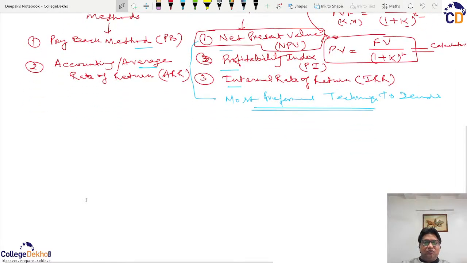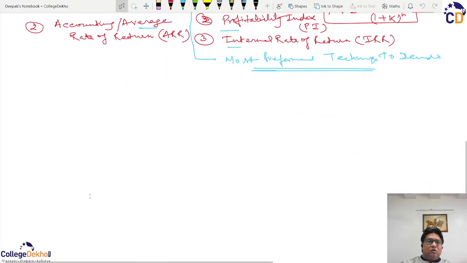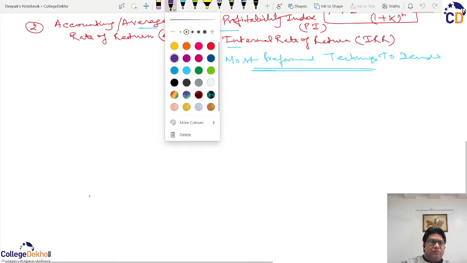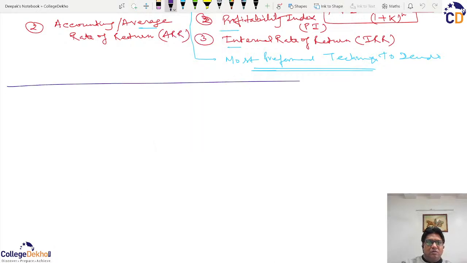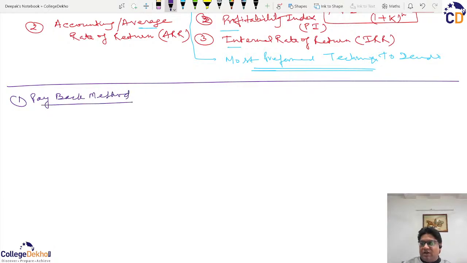Why and how, that you will understand. So, the first technique to be understood is the payback method. The name itself suggests it. Whenever a person makes an investment, obviously he wants to earn a profit.